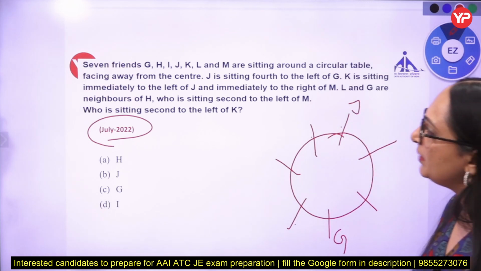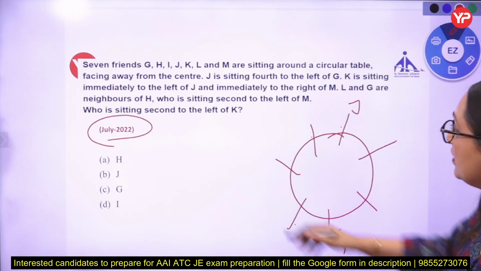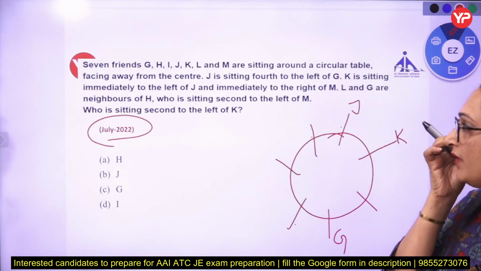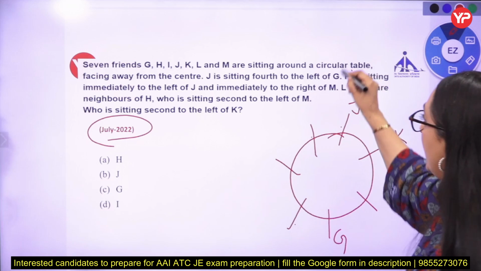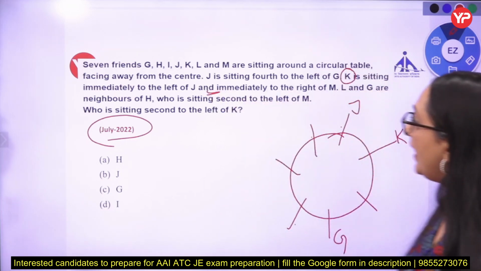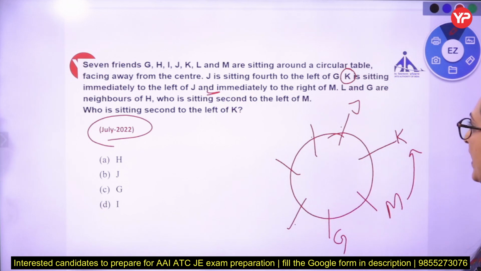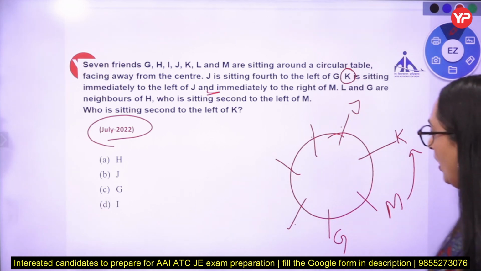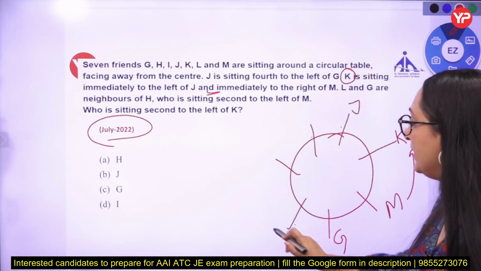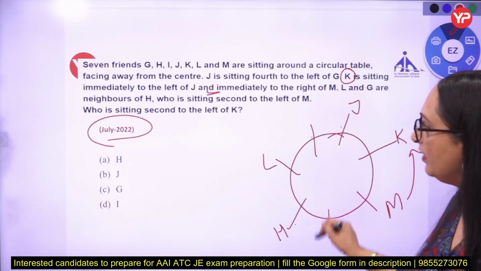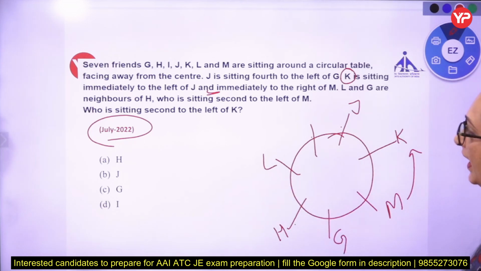K is sitting immediately left of J, that is K, and immediately right of M. So M is here, and K is immediately right of M and immediately left of J. L and G are neighbors of H. H's neighbors are L and G, that means H is sitting between L and G.